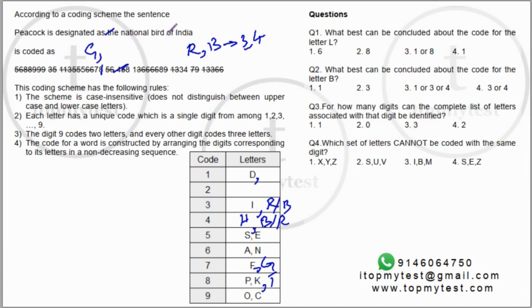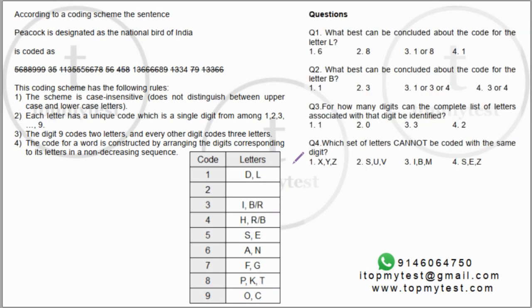So L was there. L is 1 here. Right. L is here. So I have figured out all the letters as of now. Okay. So except for R and B, I can figure out all the other codes. Okay. So let's go to the questions.